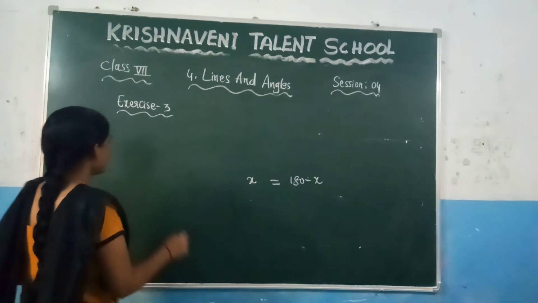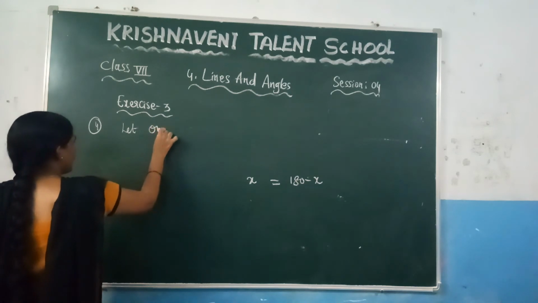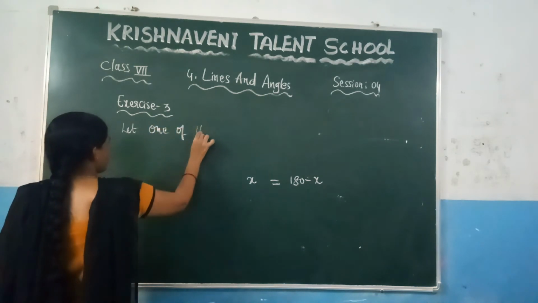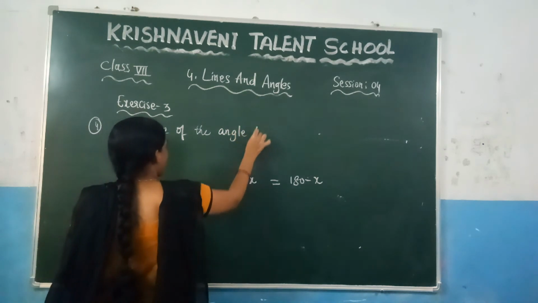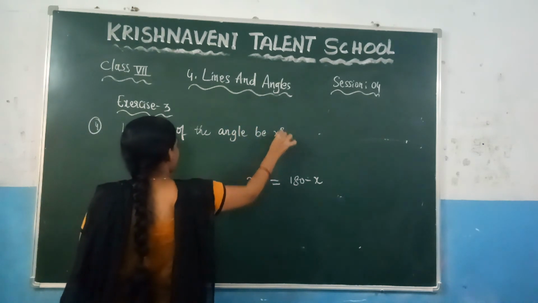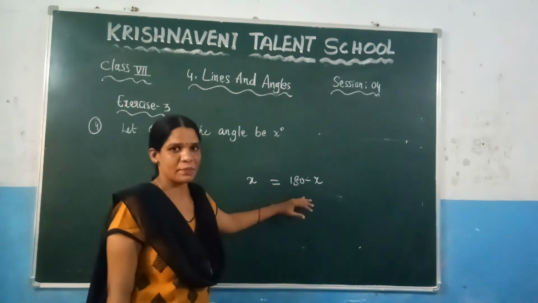So let us write here, let one of the angles be x degrees. So the other angle is 180 minus x.